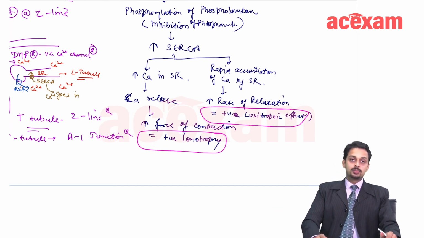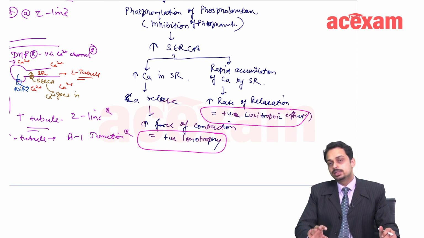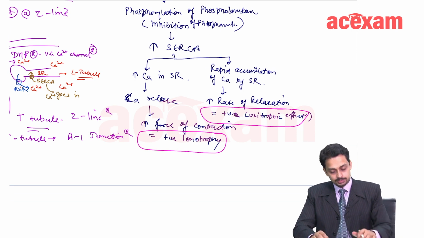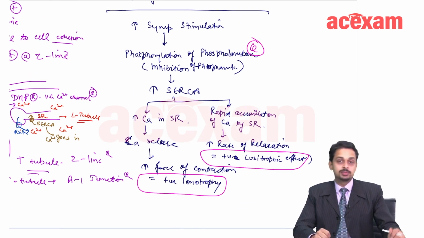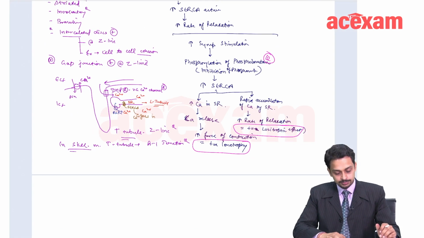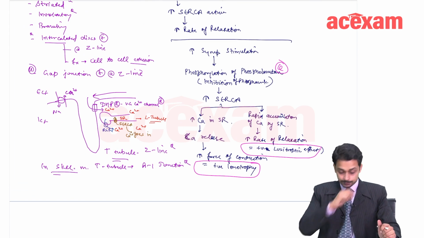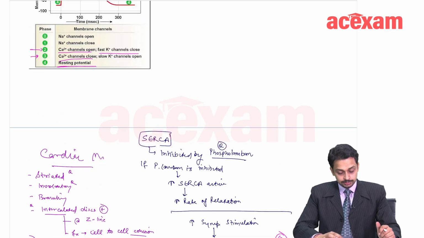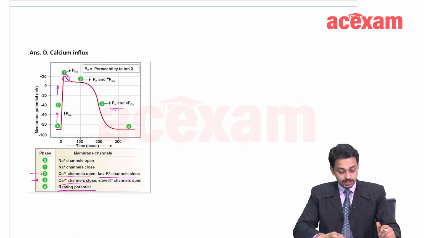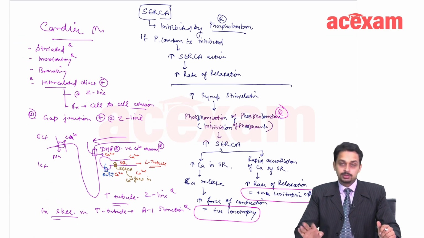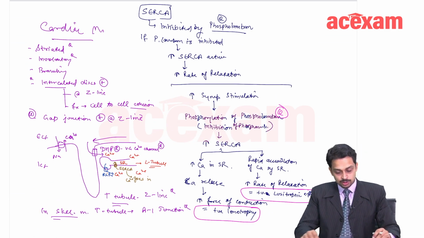And SERCA is controlled by phospholamban. So, phospholamban is a protein which helps in regulation of cardiac contractility. This is another question. Phospholamban is a protein which helps in regulation of cardiac contractility. So, we have discussed multiple questions from the cardiac muscle here. We have discussed the cardiac action potential and the cardiac muscle contraction, with multiple questions in that.